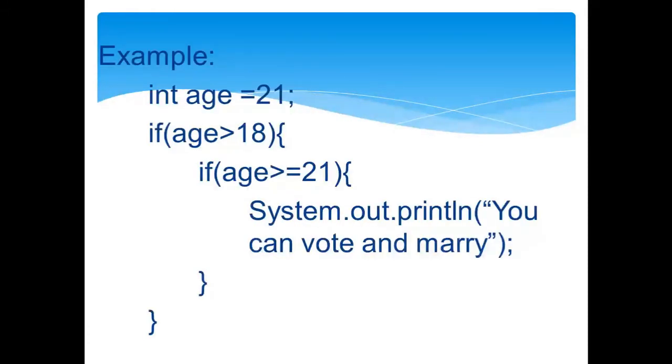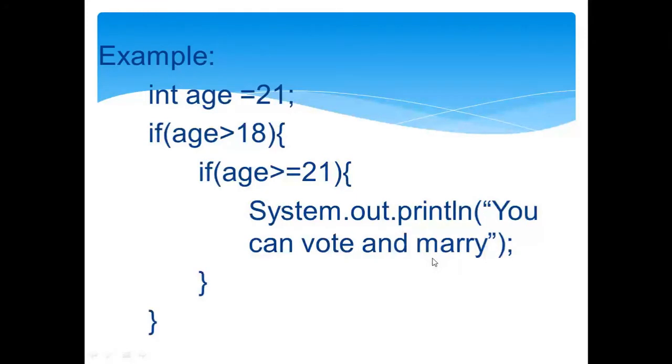In the example, if age is greater than 18, because we have initialized it to 21, it will come inside this block. Now what are we doing here? We are checking if age is greater than or equal to 21. If both the conditions are satisfied, we are printing you can vote and marry. If you are greater than 18 and greater than 21 also, then you can marry also.